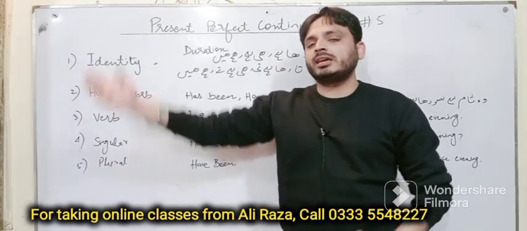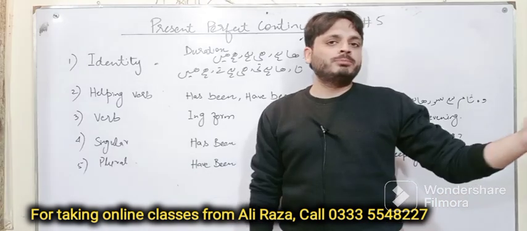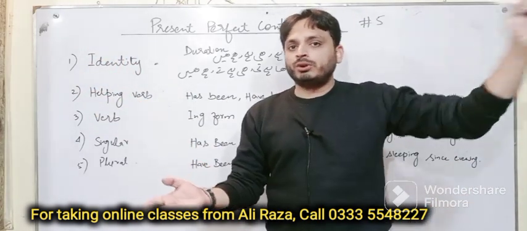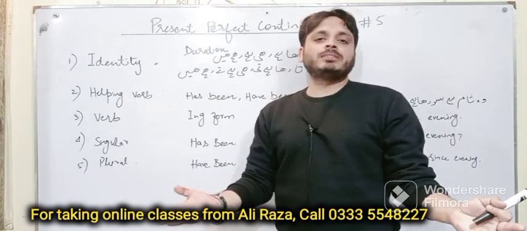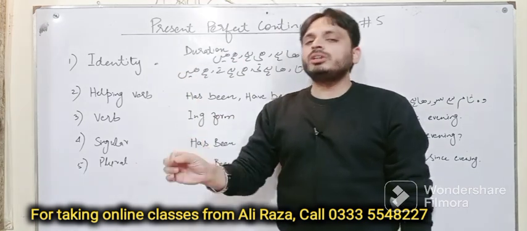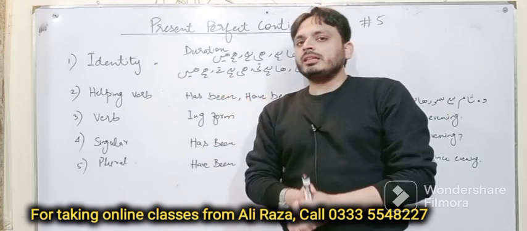For example, वो खेलता रहा, पढ़ता रहा. So you can see there is no time duration. He has been running, they have been sleeping, I have been working. Specifically, there is no time duration like since morning, since evening, yet it is present perfect continuous. So keep this in your mind that using since and for is not always compulsory in present perfect continuous. So this was the definition.